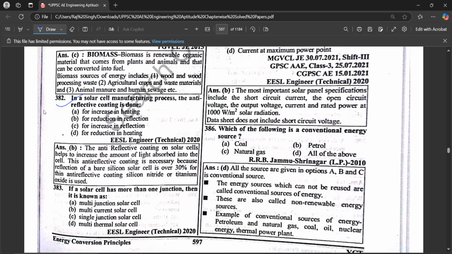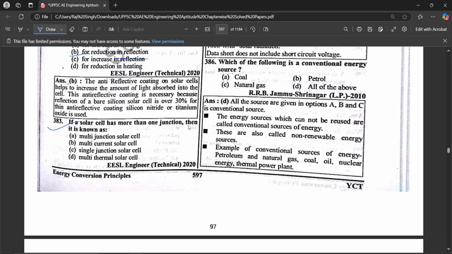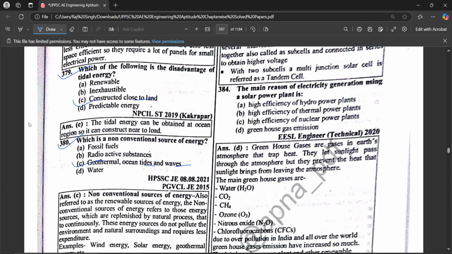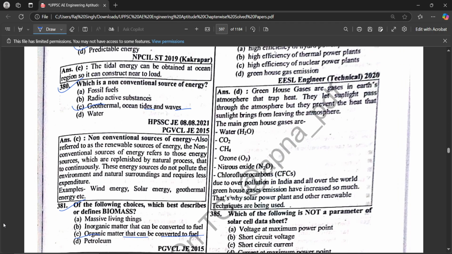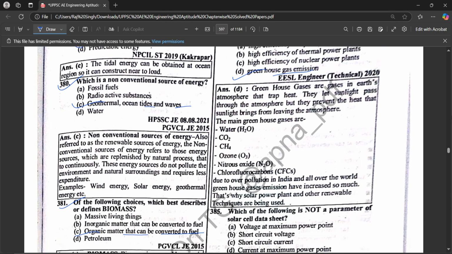In a solar cell manufacturing process, the anti-reflecting coating is done for reduction in reflection. If a solar cell has more than one junction, then it is known as a multi-junction solar cell. Next question. The main reason against electricity generation using a solar power plant is greenhouse gas emission.